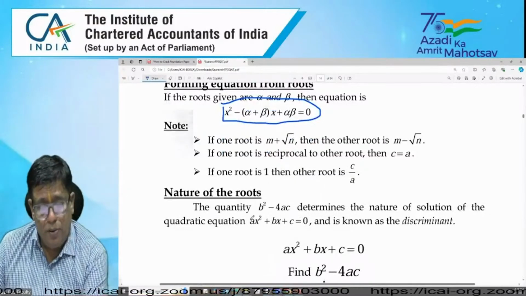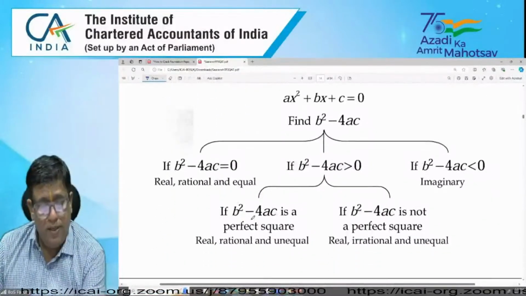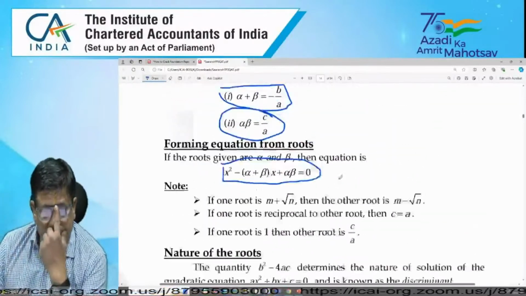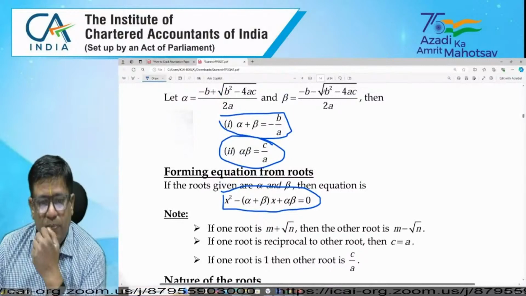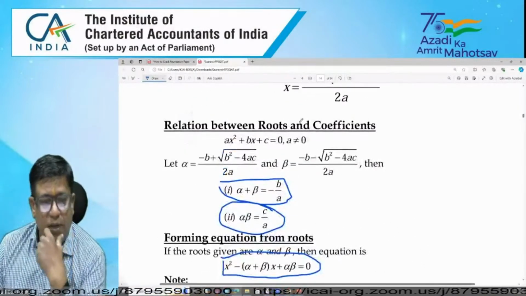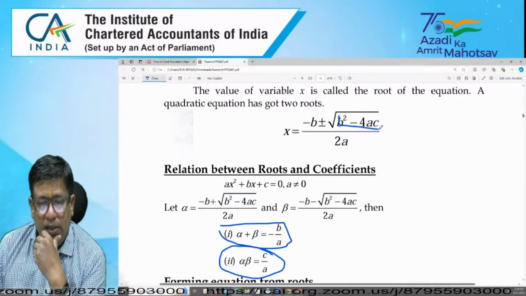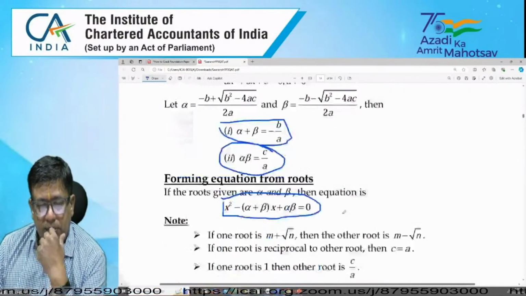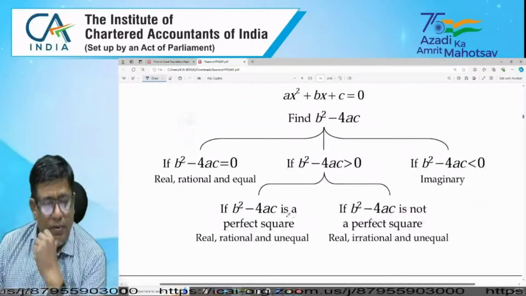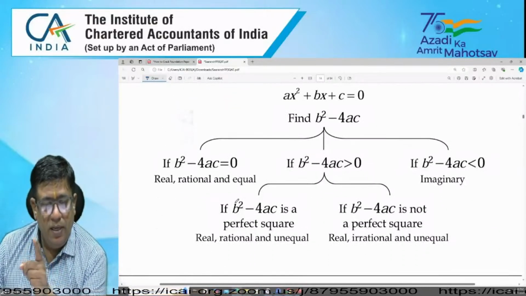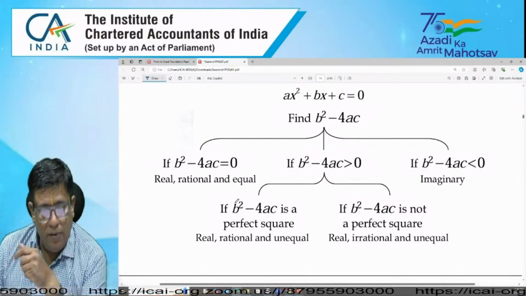Nature of the roots: we have to find what is the nature of the roots. Based on the discriminant d, which is b square minus 4ac, in the formula minus b plus or minus root of b square minus 4ac by 2a, we can find whether the roots are real, rational, equal, or imaginary.